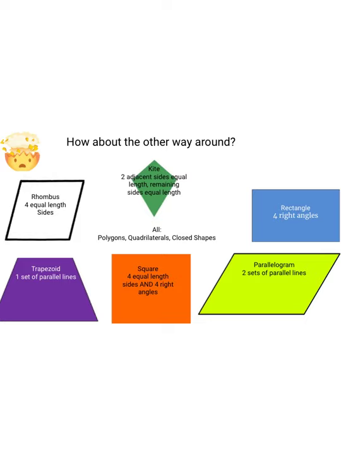How about the other way around? Could any of these shapes be a kite? Well, let's look at a rhombus. Does a rhombus have two adjacent sides, so two sides next to each other, that are the same length? Well, yeah, it does. And I know this because I know all the sides in a rhombus are the same. So these ones that are adjacent, they're the same. And the other two that are left over, guess what? They're also the same. So yeah, a rhombus could be a kite.